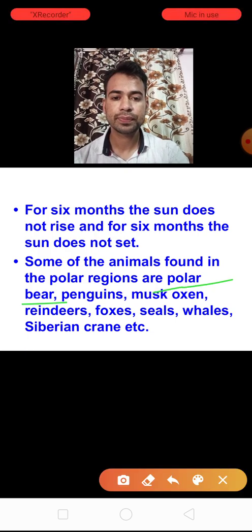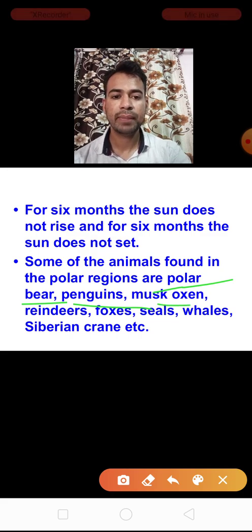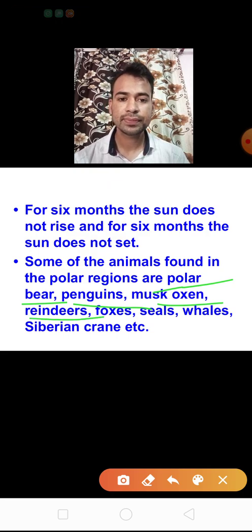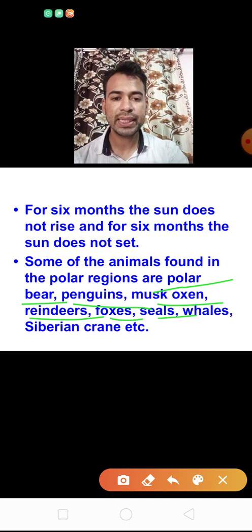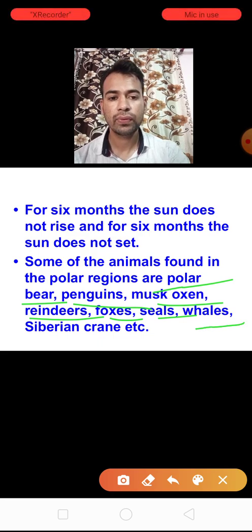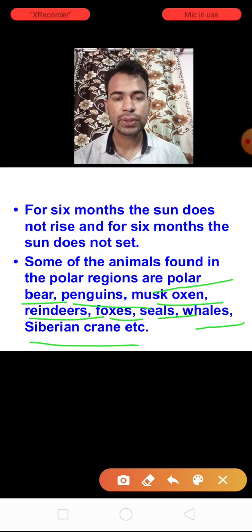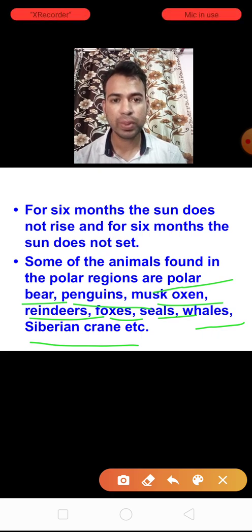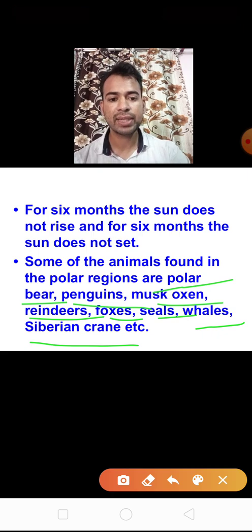Some animals that are found in the polar region are polar bear, penguin, musk oxen, reindeers, foxes, seals, whales, Siberian crane. So these are some examples of animals that are found in the polar region, where the life is extremely harsh.